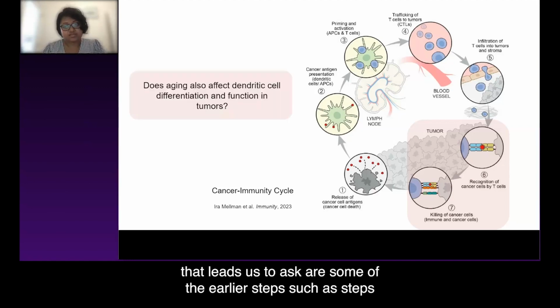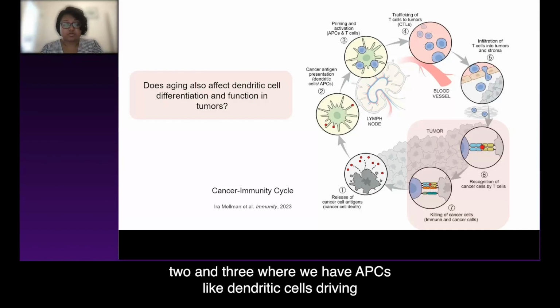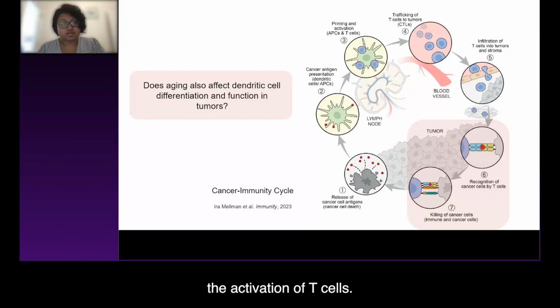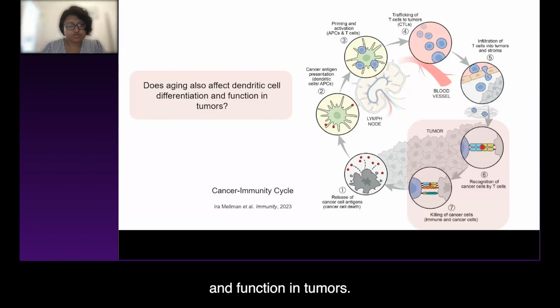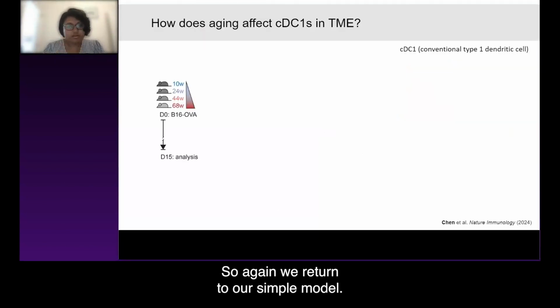And so that leads us to ask, are some of the earlier steps, such as steps 2 and 3, where we have APCs like dendritic cells driving the activation of T cells, are those affected? And so we wanted to ask how aging affects DC differentiation and function in tumors. Again, we return to our simple model where we have progressed mice of different ages and we implant B16 tumors.